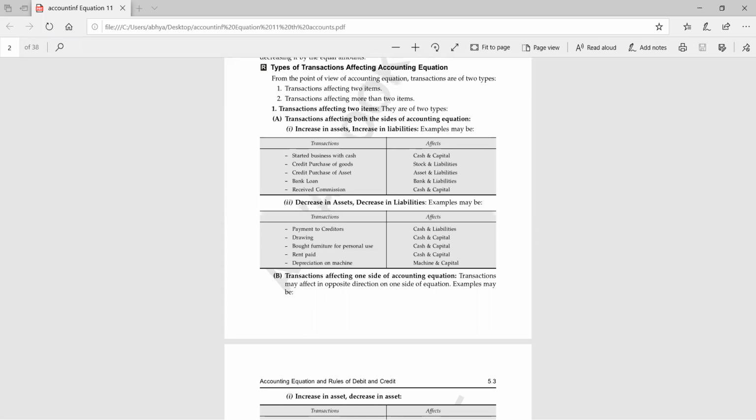So like you have introduced capital in the business. The two accounts are cash and capital. Cash is increasing and capital is increasing. One more thing I want to tell you here: it is not necessary that one account will increase and the other will decrease. It may happen that both are increasing, both are decreasing, or one is increasing and one is decreasing. Like at the time of introduction of capital, cash and capital both are increasing. When we have purchased goods on credit,